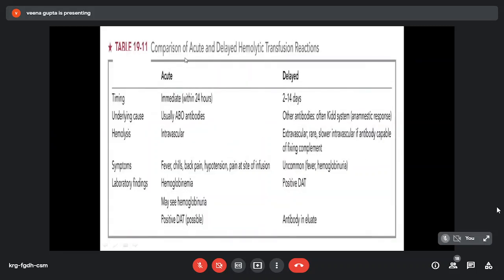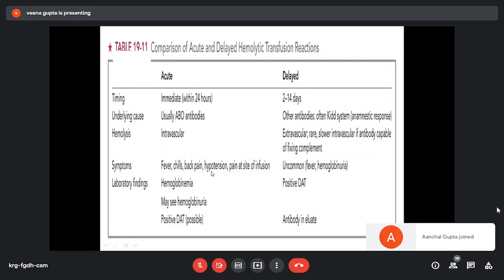So, comparison of acute and delayed hemolytic transfusion reaction. Acute reaction is immediate, within 24 hours, whereas delayed reaction is within 2 to 14 days. Underlying cause in acute is usually ABO antibodies. In delayed, other antibodies, often Kidd system antibodies. Hemolysis is intravascular in acute. In delayed it is extravascular hemolysis, but rarely it can be intravascular also if the antibodies are able to bind and fix complement. Symptoms in acute: fever, chills, back pain, hypotension and pain at the site of infusion.